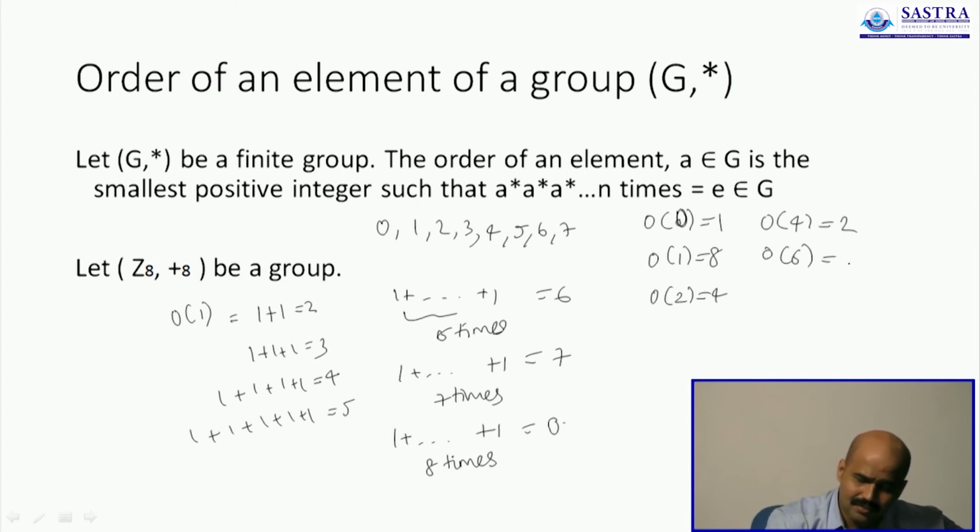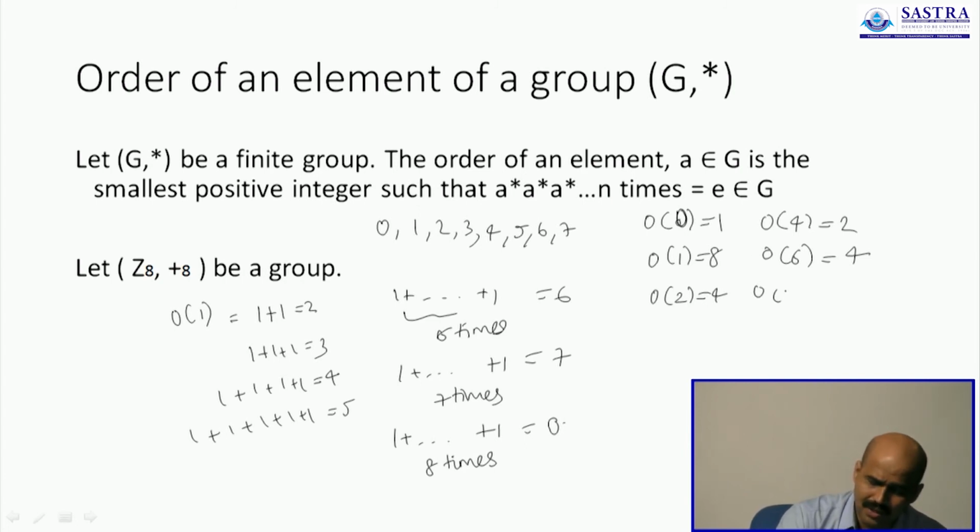Order of 6: 6 and 6 give you 12, 12 is 4. 6 and 6 and 6 gives 18, 18 is 2. But 6 added 4 times will give you 24, which is actually a 0 answer, because 24 returns the remainder 0 when you divide it by 8. We have done 0, we have done 4, we have done 2, we have done 6.